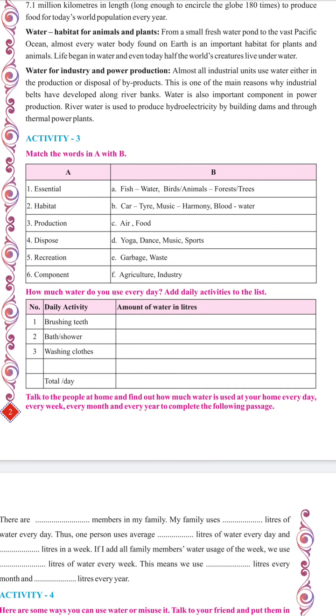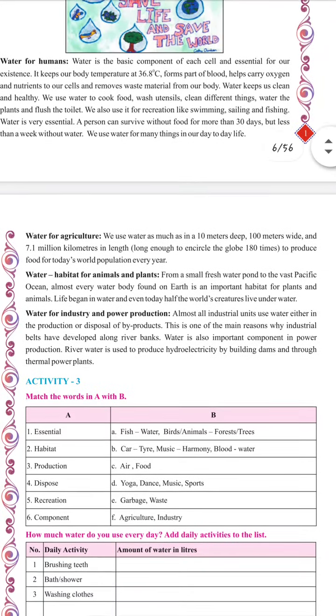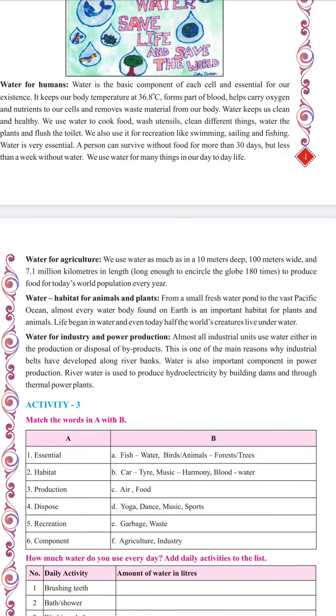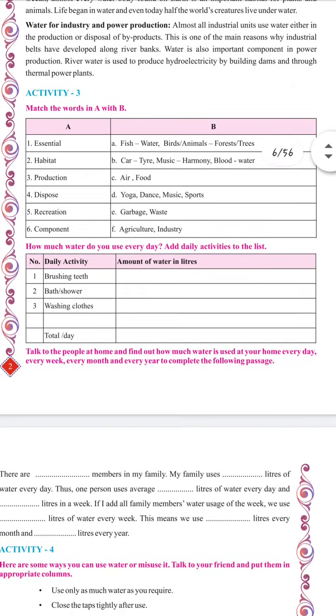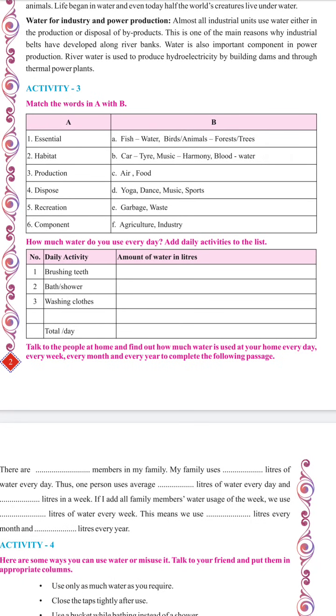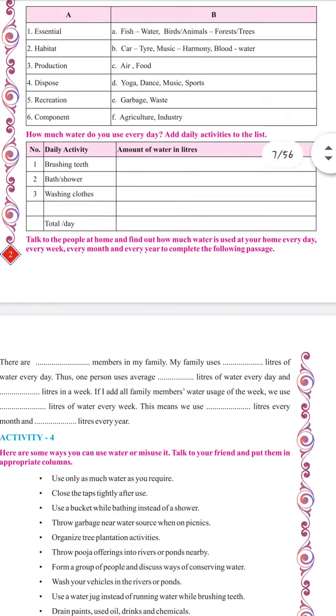So dear students, we came to know about the essential uses of water for humans, agriculture, animals and plants, and industries. After that, we have activity number 3. It is matching. The answer has already been provided in the previous videos. You can go through it and you can find it. Activity number 3 is very essential from the examination point of view. So you should learn this activity by heart.